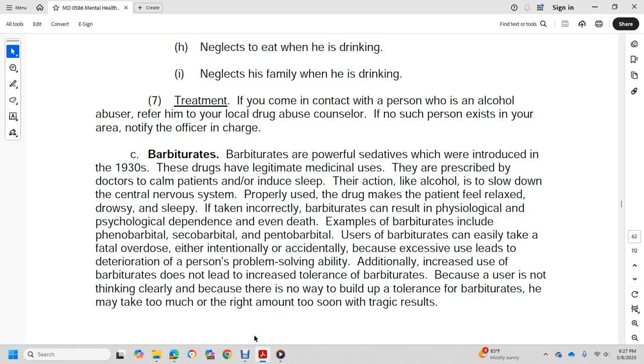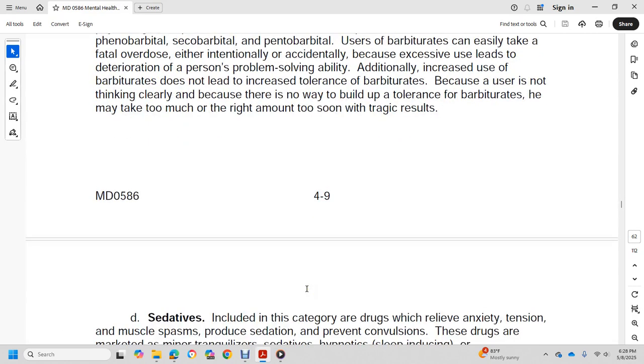Users of barbiturates can easily take a fatal overdose, either intentionally or accidentally, because excessive use leads to deterioration of personal problem-solving ability. Additionally, increased use of barbiturates does not lead to a matching increase in tolerance, because the user is not thinking clearly and there is no way to build up tolerance to the lethal dose. He may take too much, or the right amount too soon, with tragic results.